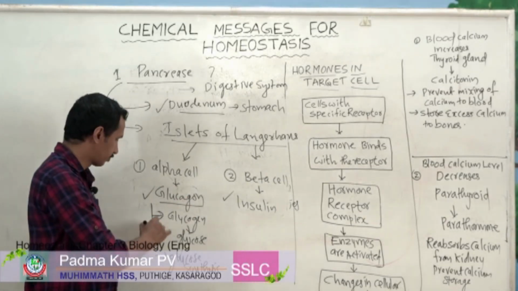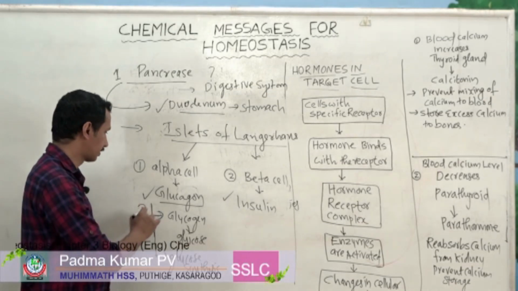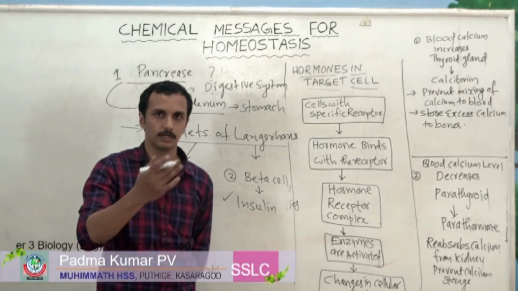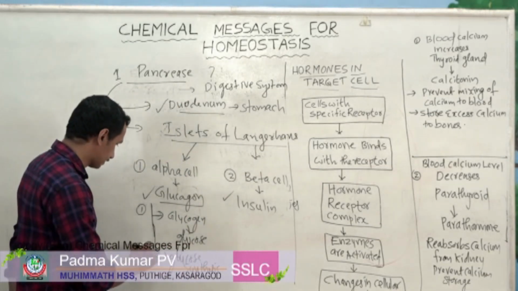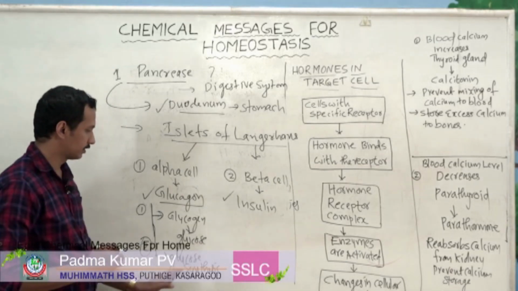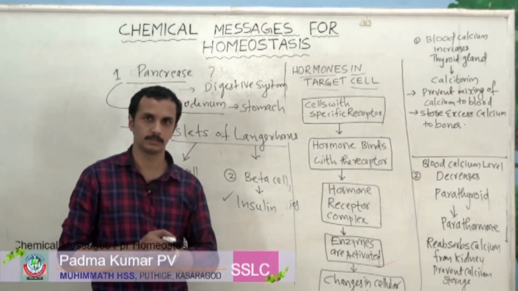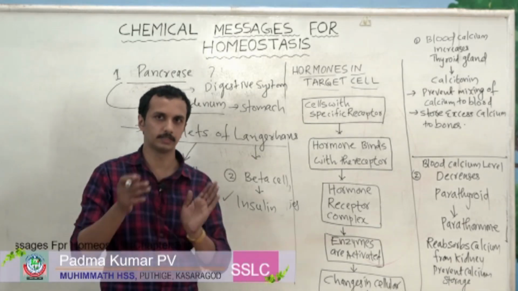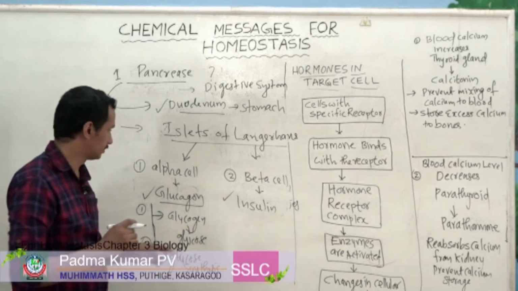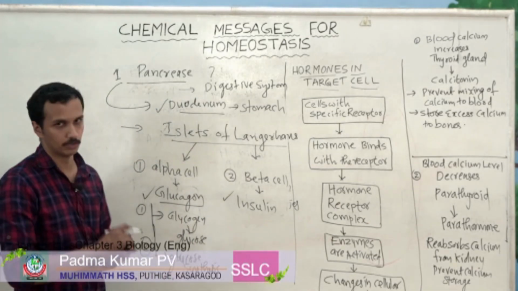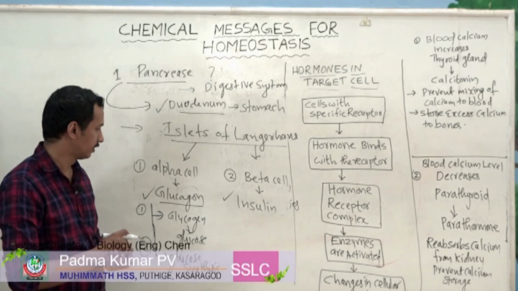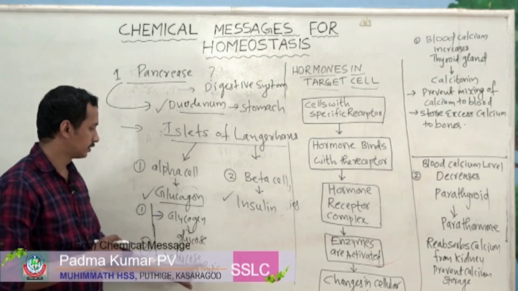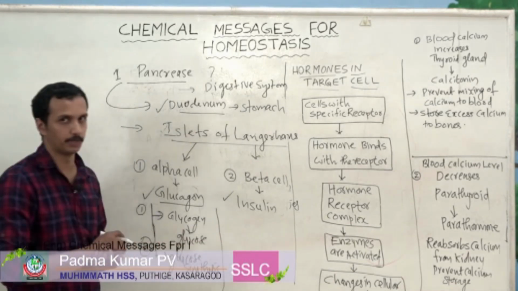What are the functions performed by glucagon? First function you can write, it converts glycogen to glucose. And second function, glucose synthesis, that is mainly from amino acids. They use amino acids to synthesize glucose. That is the main function performed by glucagon. What are they? Glycogen is converted to glucose and synthesis of glucose from amino acids.